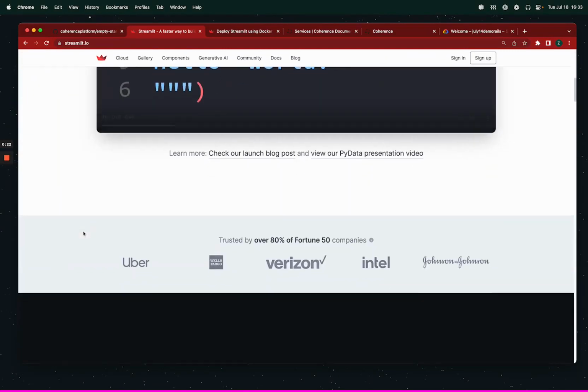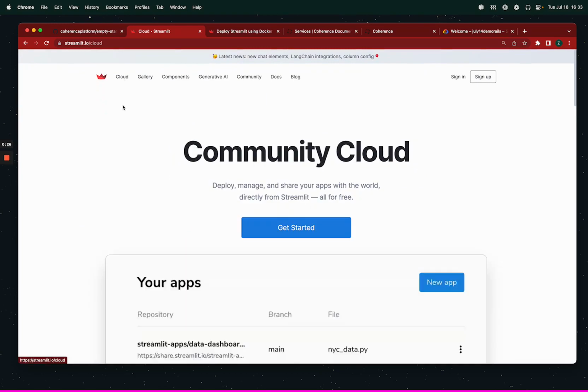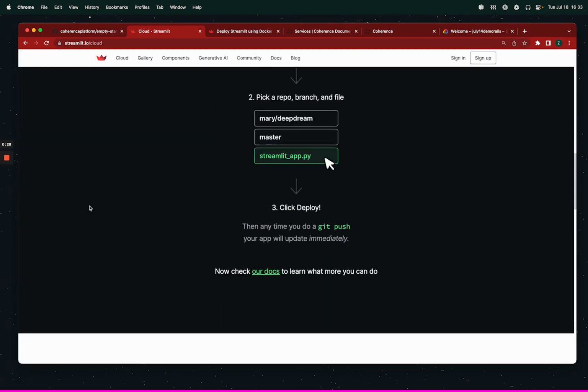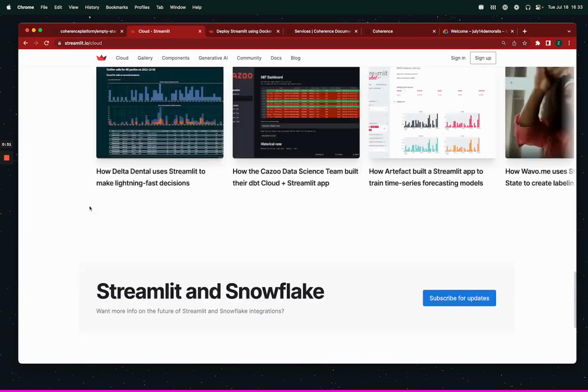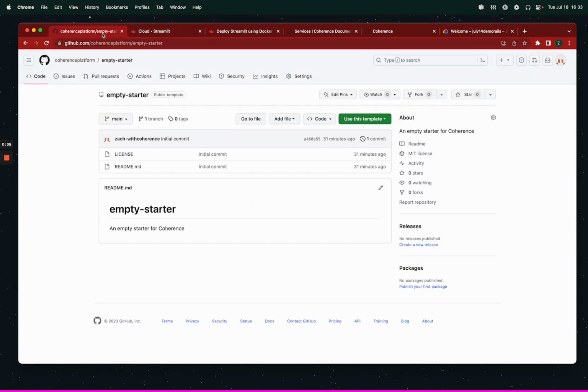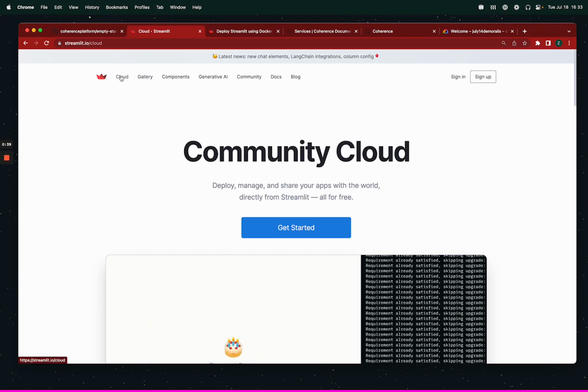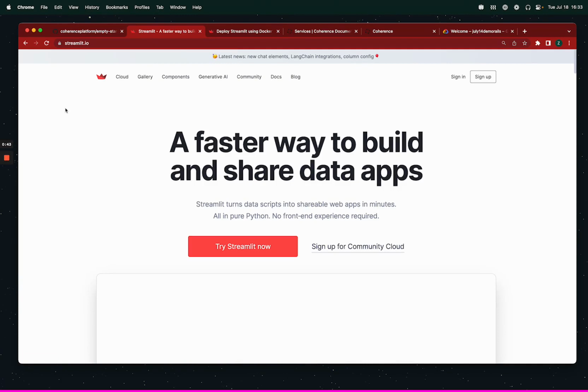And my hope is that if for some reason Streamlit, which has its own cloud, is not a fit for deploying your Streamlit application, that this demo today will give you an easy path to deploying Streamlit on your own AWS or GCP cloud account using Coherence and hopefully get a great developer experience and maybe even more than you bargained for. So yeah, I'm going to do a different way of onboarding today.